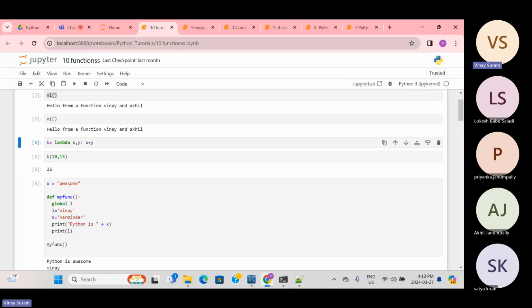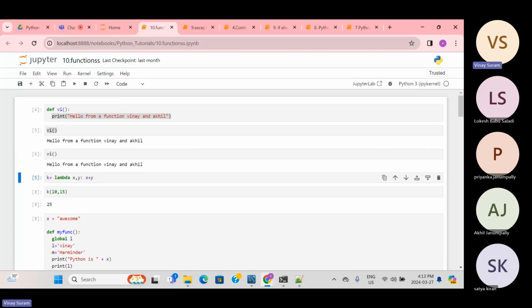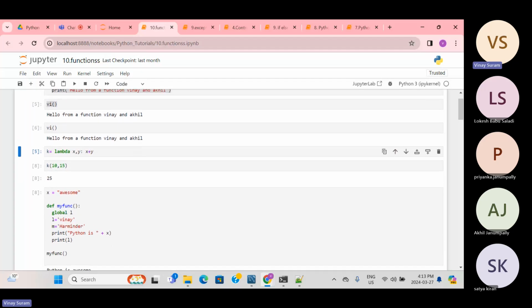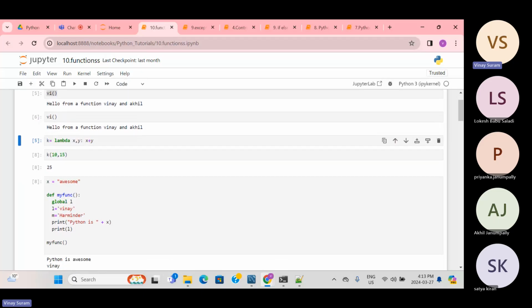So anonymous function means stranger, right? Basically, anonymous person means stranger. In the same way, we call a lambda function an anonymous function. Anonymous means we don't give any name at all. If you look at the earlier function, we gave some name to the function, but here we didn't give any name at all.